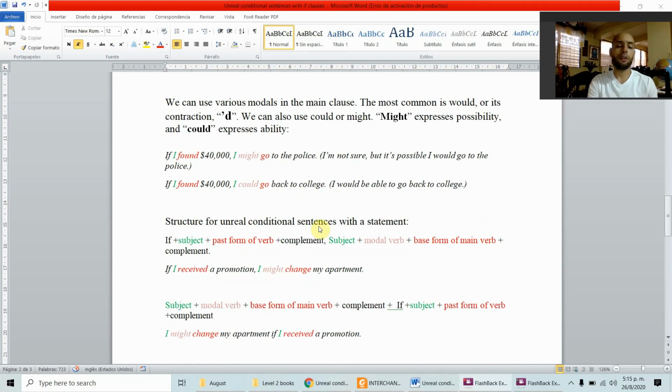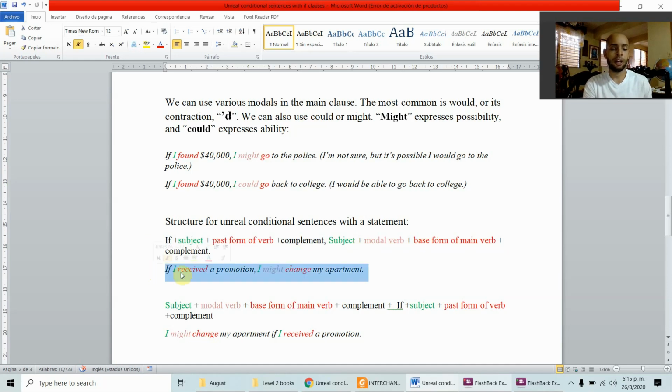So the structure for unreal conditional sentences with a statement. So with statements, right? This is not a question, it's statements. If plus subject plus past form of the verb plus the complement, comma, subject plus modal verb plus base form of the main verb plus the complement.